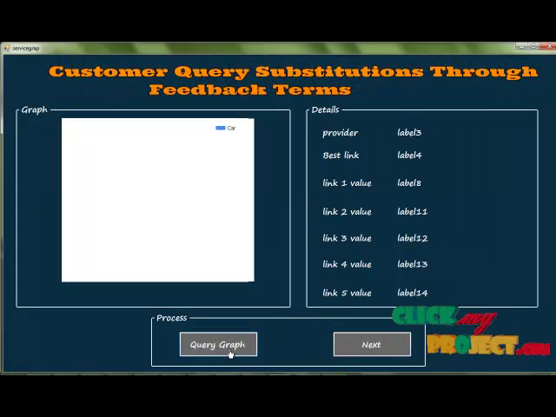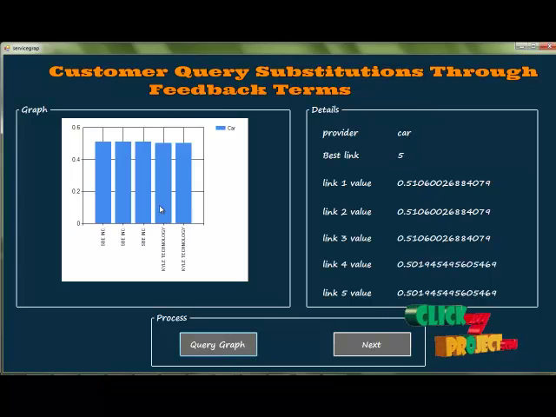This is for our query status graph. On clicking the query status graph button, the top 5 service providers are displayed in our process.